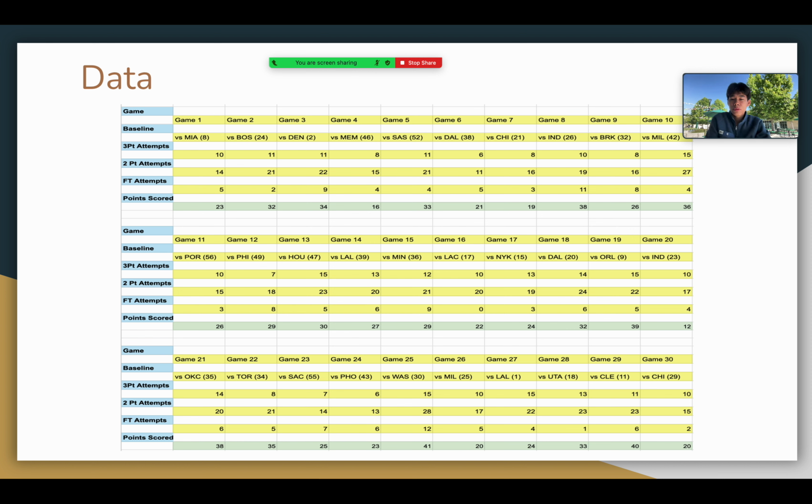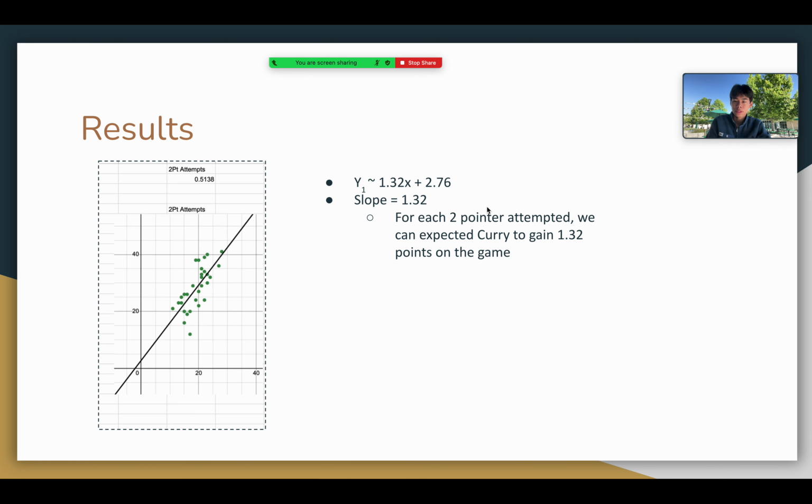So using basketballreference.com, we gathered our data on the random sample of 30 games. For each game, we gathered data on the 3-point, 2-point, and free throw attempts, as well as the total points scored. Finally, using this data, we plotted it all in Desmos, and using the line of best fit program, we were able to generate a line that best models the relationship between 2-point attempts and his total points scored.